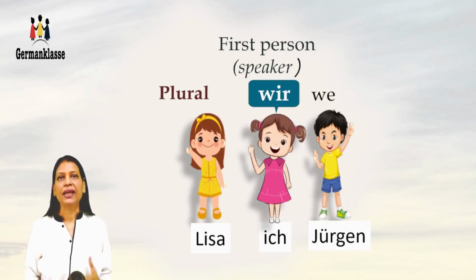The R at the end is always silent. So when someone says wir, that may also include the listener. But remember that when we say wir, the speaker is always a part of that group. So it could be the speaker and the listener, or the speaker and someone else. And then we say wir, we.